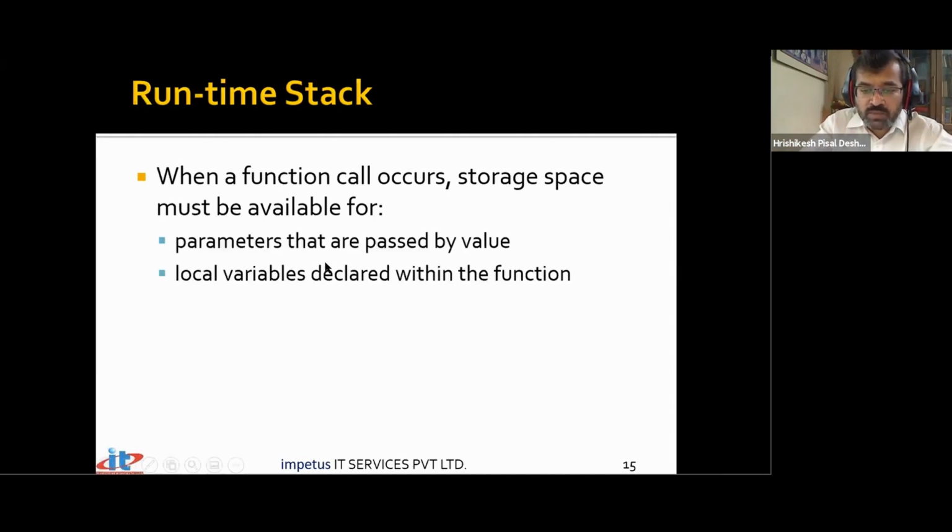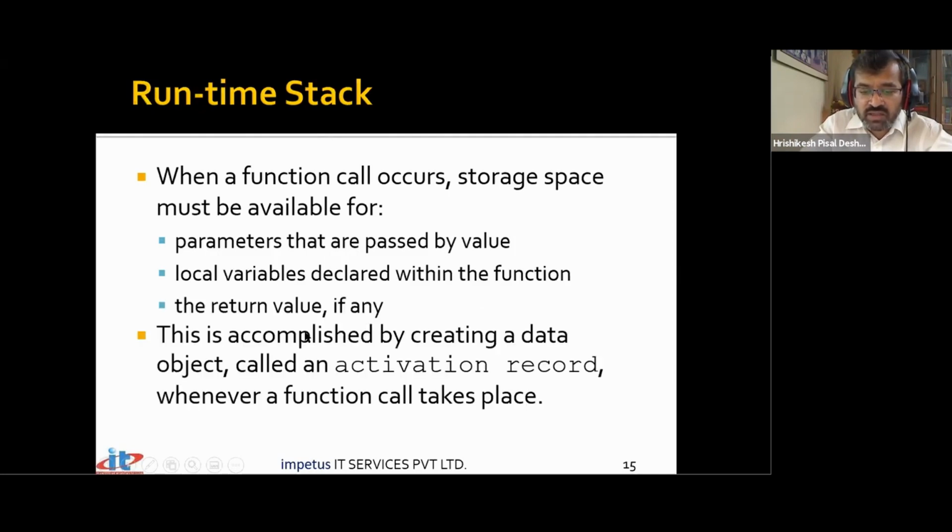Parameters are passed by value, local variables are declared within the function, and the return value, if any, is handled. All these operations are accomplished by creating something called an activation record whenever a function call takes place. So when you call a function, memory will be allocated. And where is the memory allocated?